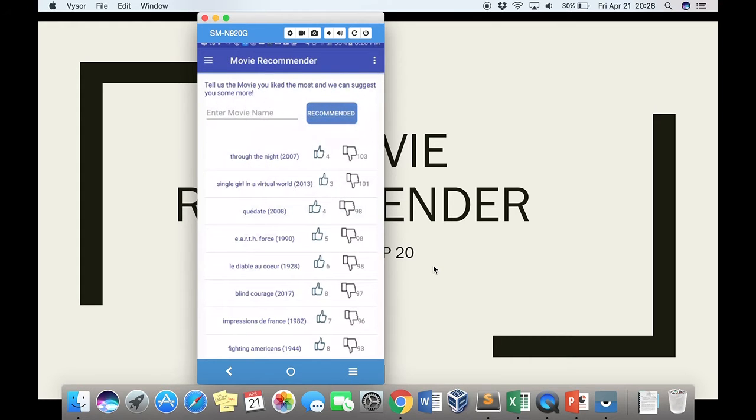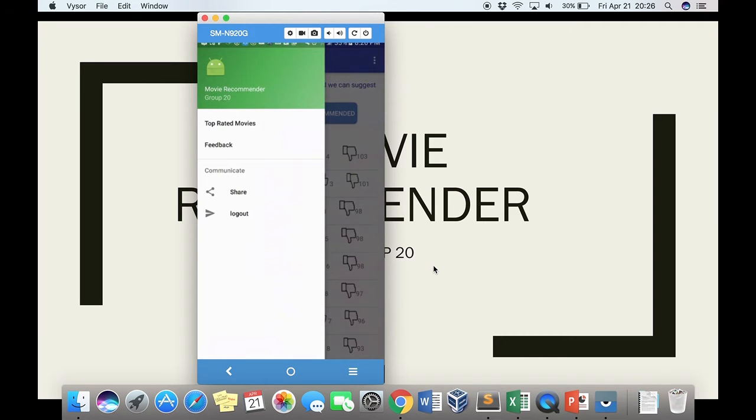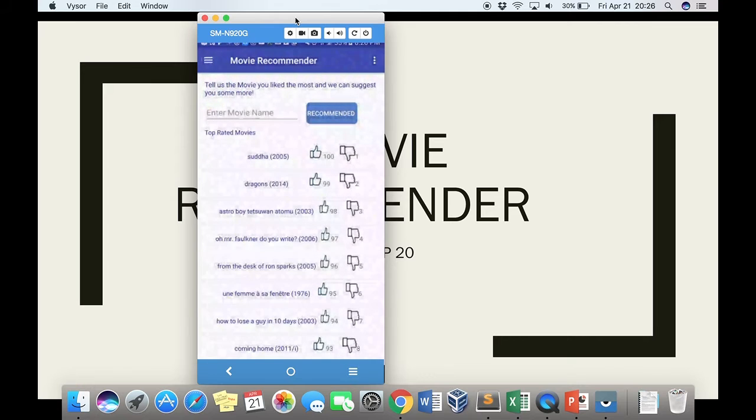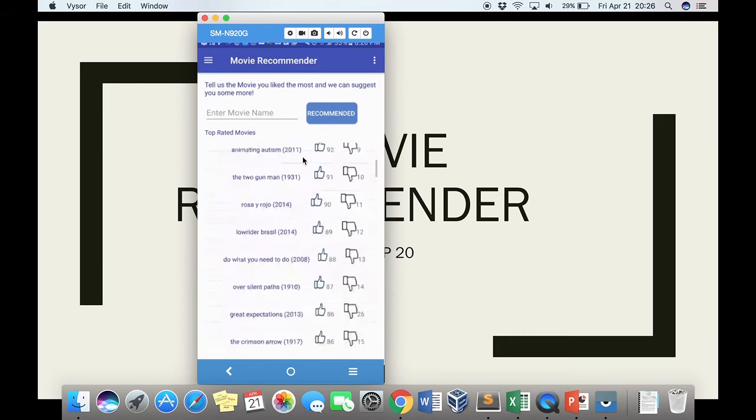Now we have designed a task, that is designing menus and tabs. That was our ninth task. This is the menus and tabs. Now we have options like showing top rated movies, showing the feedback, sharing the application on social media, and then logging out. Now, clicking on top rated movies, we show these top rated movies in the descending order of the likes. As you can see here, the first movie has 100 likes, so it is at the topmost row, and it goes on in the descending order.